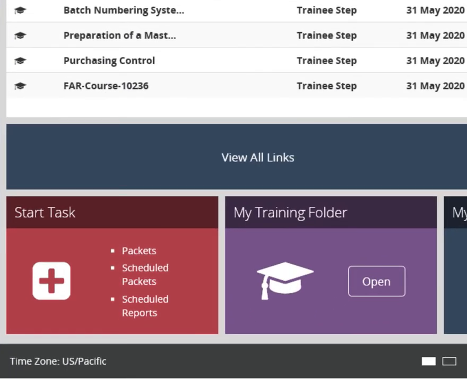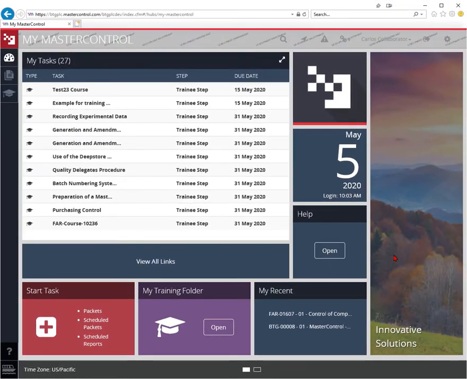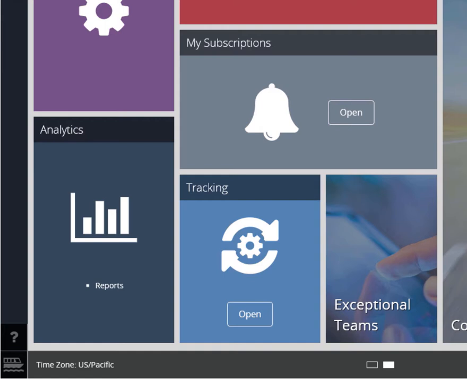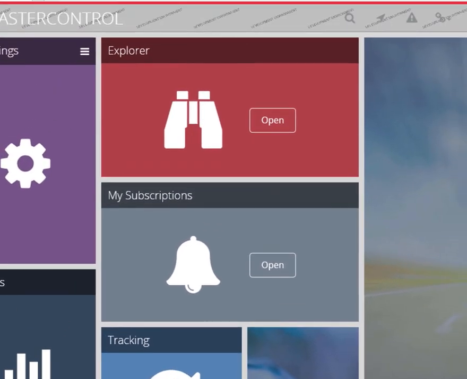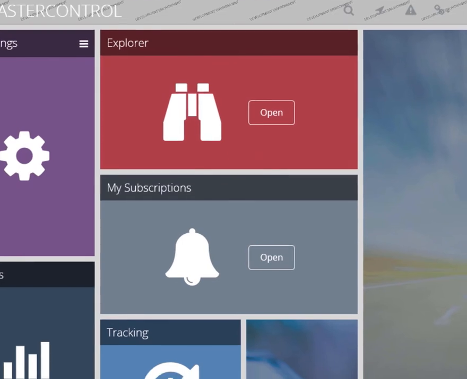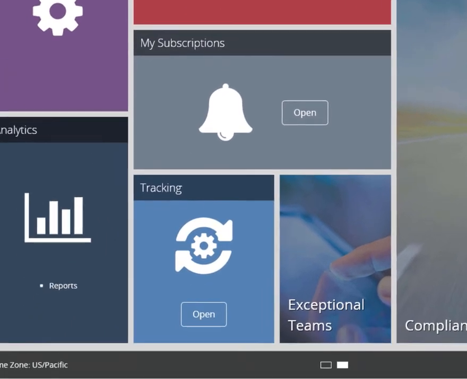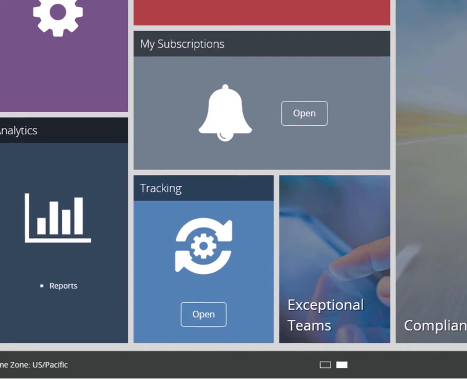The Tile Start Task now contains a new function, Packets, to initiate or schedule document activities in the system. Analytics will allow you to access and view reports. The Tile Explorer will open a screen to easily visualize documentation. My Subscriptions allows you to keep up with the changes for documents of your choice. And in Tracking you can follow the progress of the activities through the workflow.